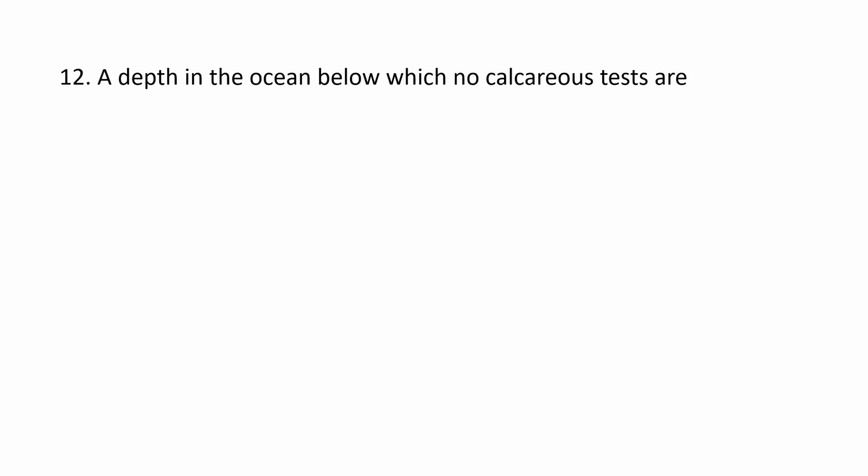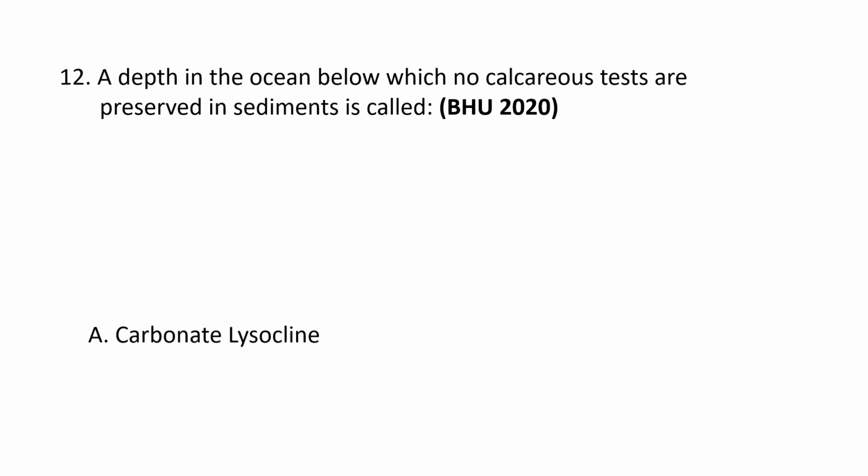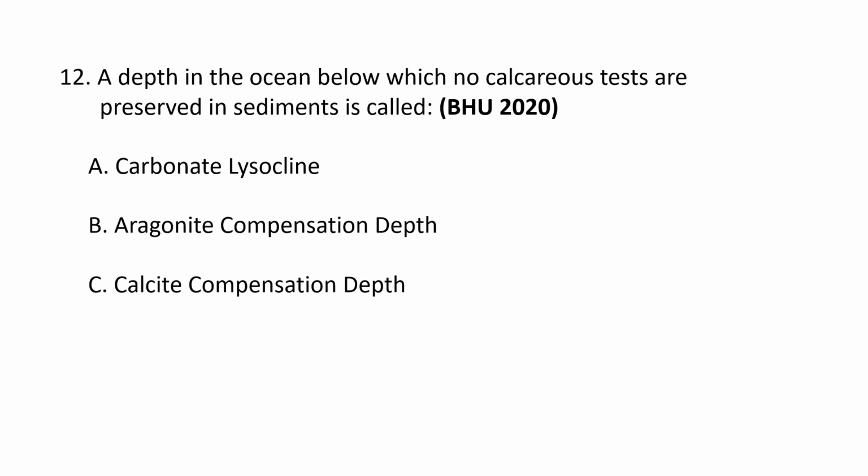A depth in the ocean below which no calcareous tests are preserved in sediments is called A. Carbonate lysocline, B. Aragonite compensation depth, C. Calcite compensation depth, and D. Supra-lysocline. So the correct option goes as C.